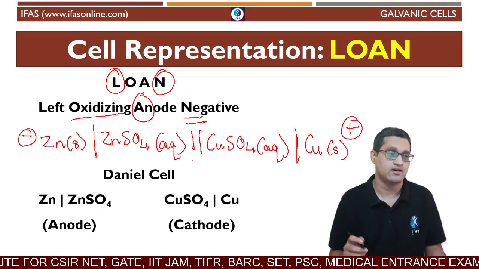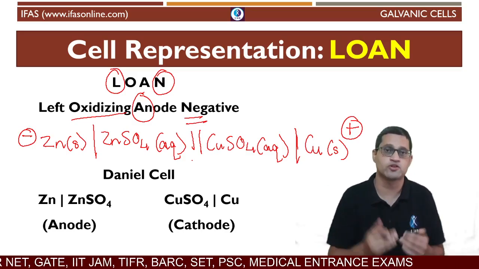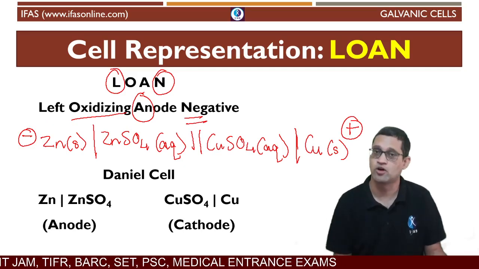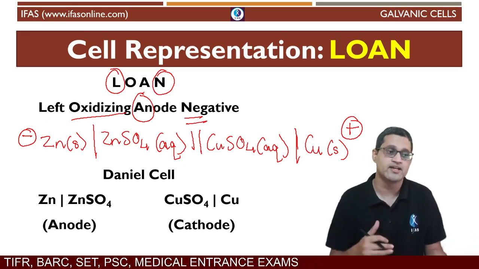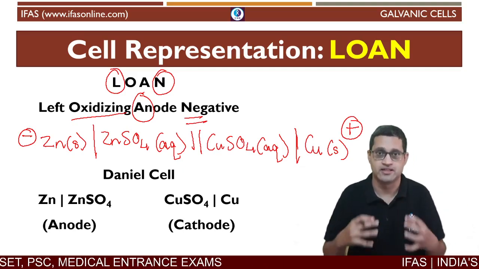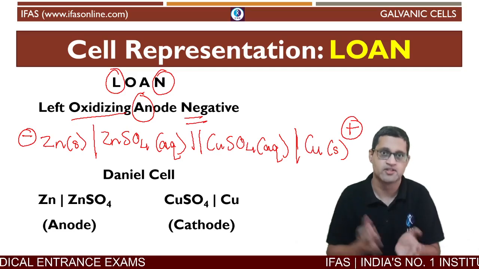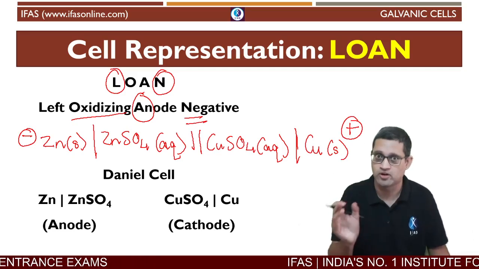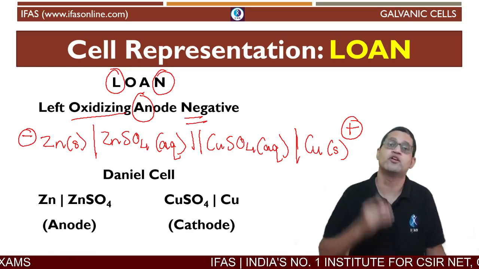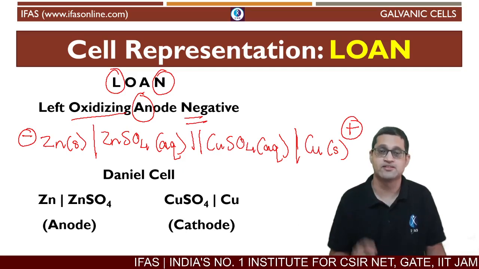It's because zinc was the one who left electrons behind. So on the zinc rod, you will have a surplus, an excess of electrons, which is what makes the zinc rod negative in charge. Whereas on the copper rod, all the copper ions are clustering there. They are making a crowd very close to the copper rod because they are waiting for the electrons to arrive so that they can settle down. So the copper rod has a lot of copper ions deposited on its surface, which makes the copper rod overall positively charged.